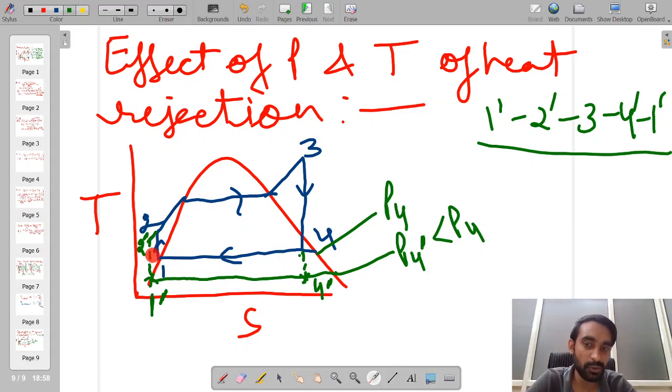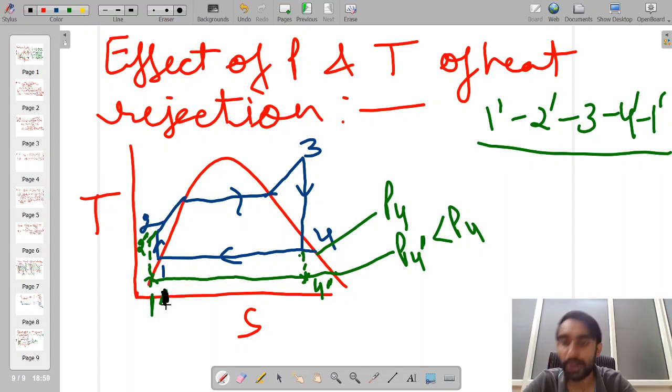Okay, so this much amount of area has actually increased. So it means we have got some increment in the net amount of work done that we are receiving from the cycle. At the same time, if you try to see in this zone what has happened, earlier your heat addition was taking place only up to this line.